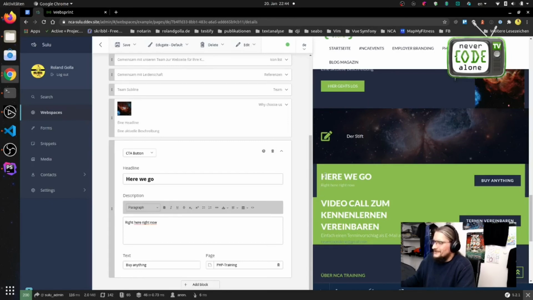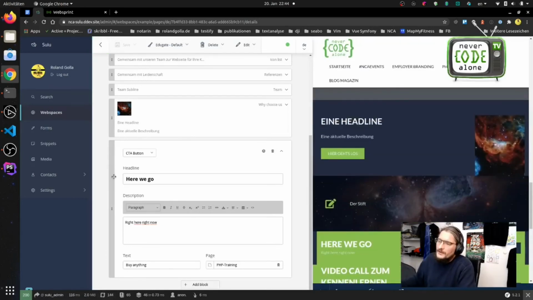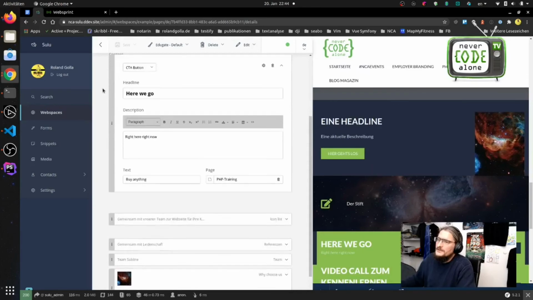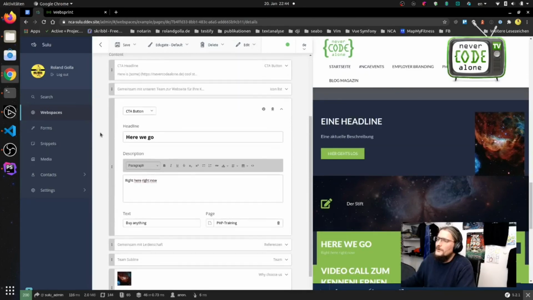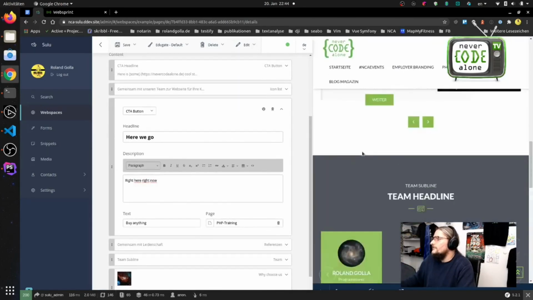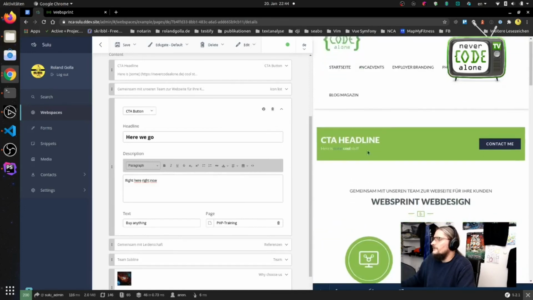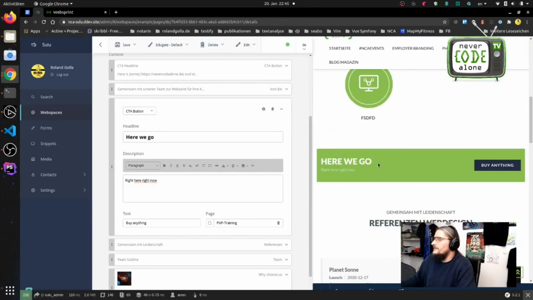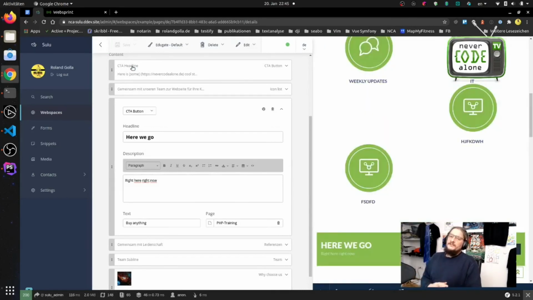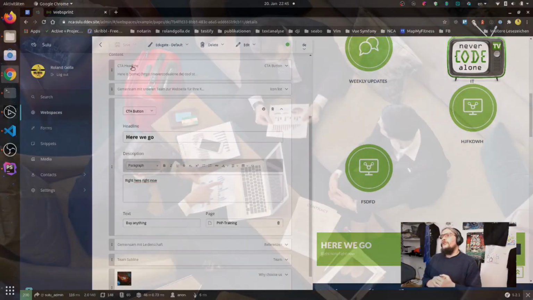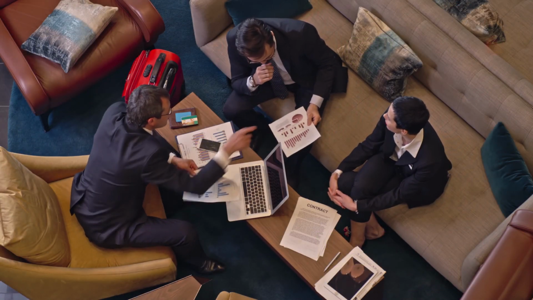Yeah, this is so similar because it's the same content elements here. Here we go, buy anything, with a link to the page. Then we can save and publish to store this, and then we can say, okay, please give this a bit more up. This will be re-rendered here, and now we have call to action, our list, and then here we go. This is very good for editors when they want to build marketing pages.